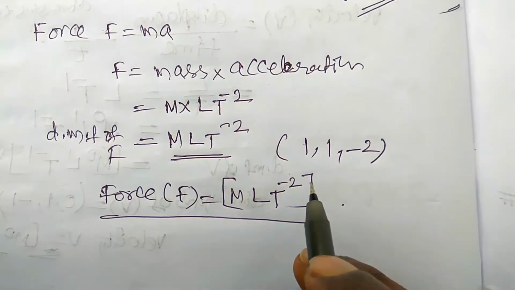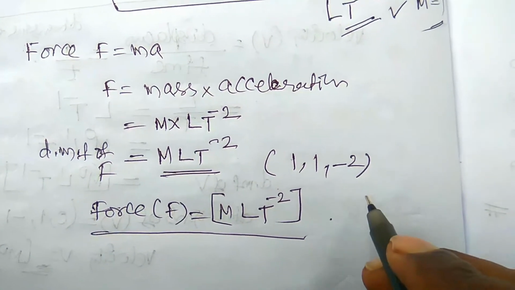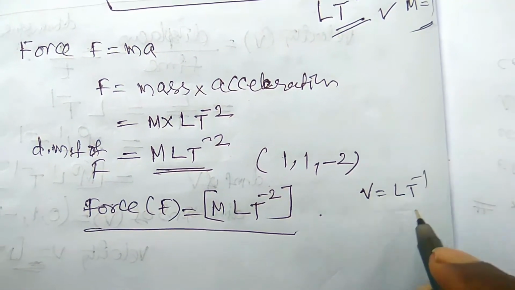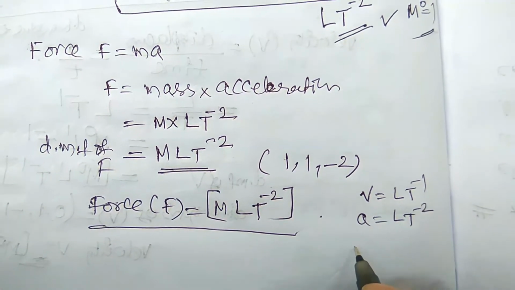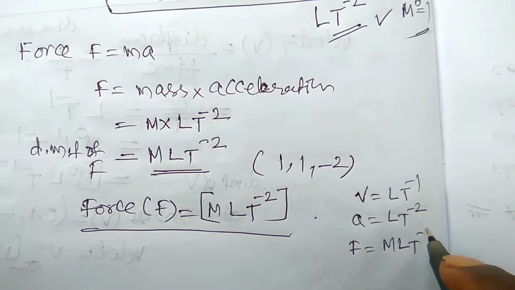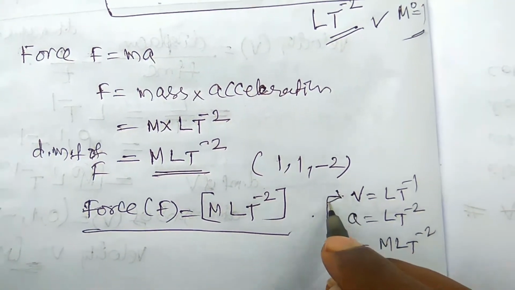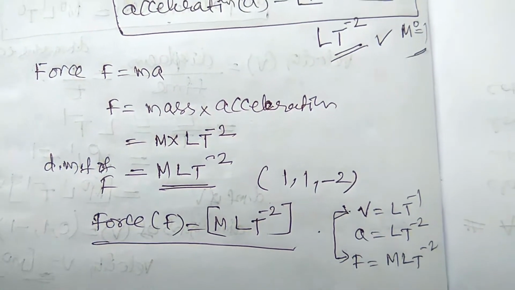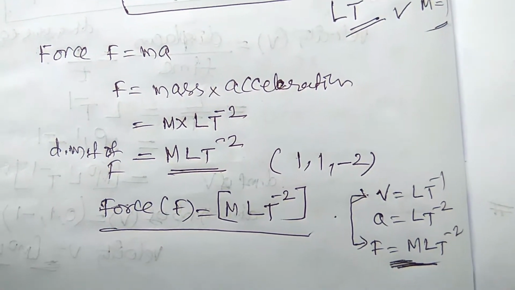Okay, some dimensional formulas you have to remember permanently. That is velocity is equal to L t minus 1, acceleration is equal to L t minus 2, and force is equal to M L t minus 2. These are very useful to write any other physical quantity. These are very frequently used in the formulas. So these are very important to remember permanently.